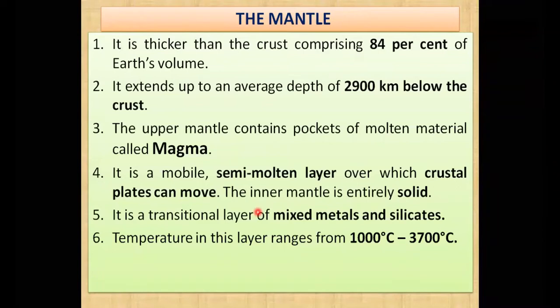Now the mantle can also be divided into lower and upper parts. What is in the upper part? Molten material. The upper part contains molten material known as magma. Molten material means melted material which can move. But if you go further down in the mantle, if you reach 2900 kilometers, then you will find that it is entirely solid.